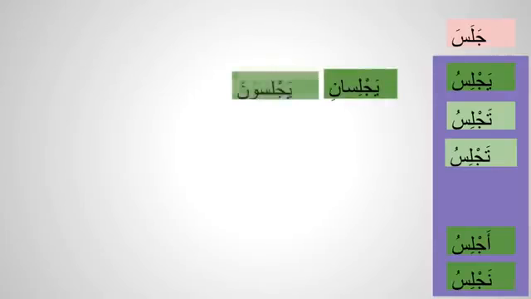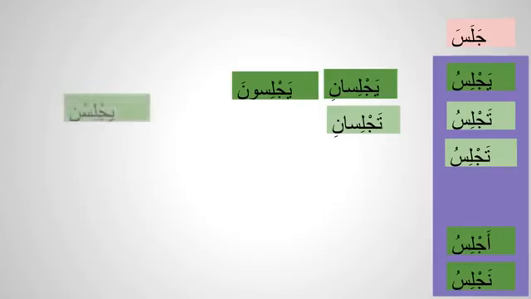If you do the five in your pocket, it will be yajlisu, tajlisu, tajlisu, ajlisu, najlisu. So we'll do the full conjugation now. Yajlisu, yajlisani, yajlisuna, hiya tajlisu, huma tajlisani, hunna yajlisna.